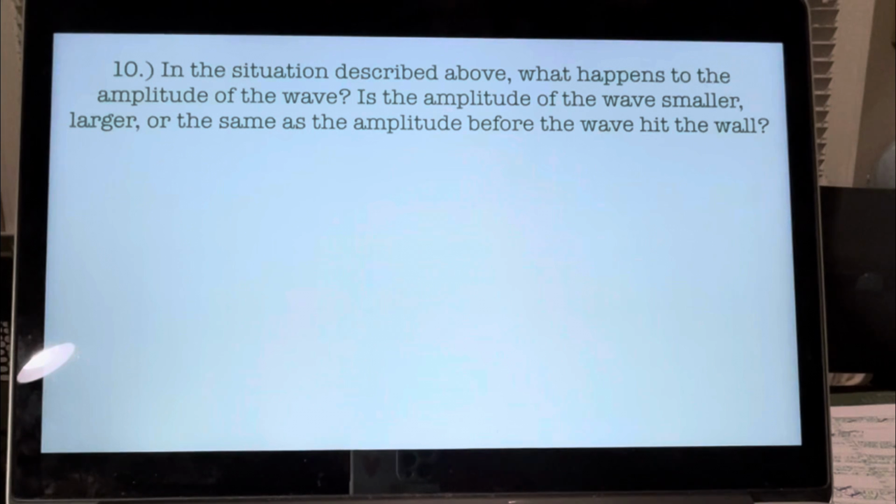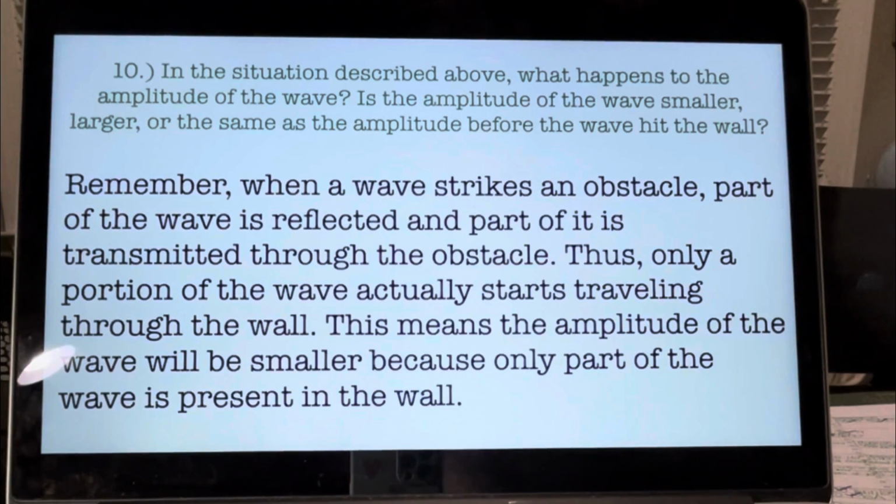All right, so number 10 goes with number 9. In the situation described above in number 9, what happens to the amplitude of the wave? Is the amplitude of the wave smaller, larger, or the same as the amplitude before the wave hit the wall? Okay. Remember, when a wave strikes an obstacle, part of the wave is reflected.